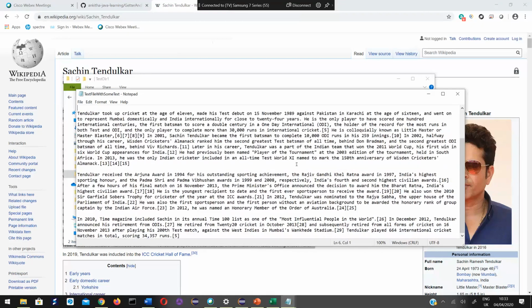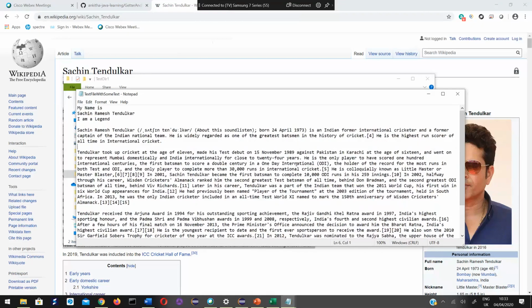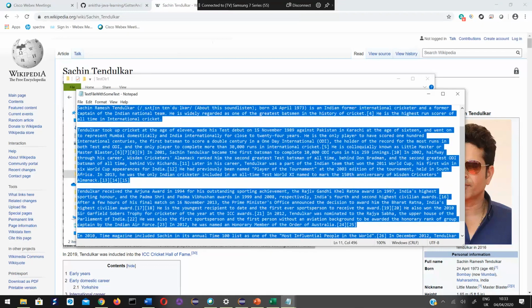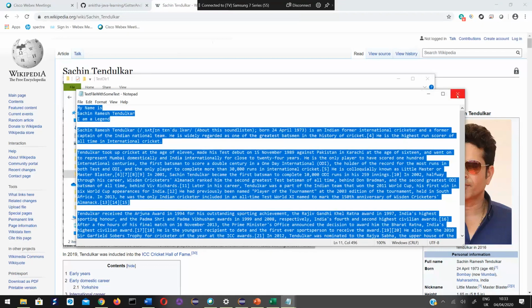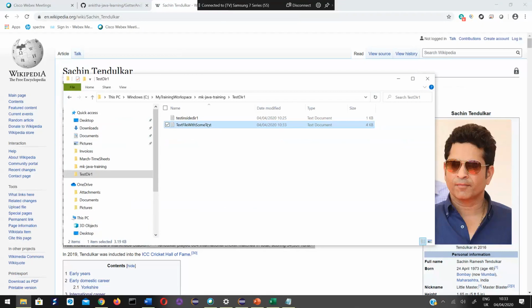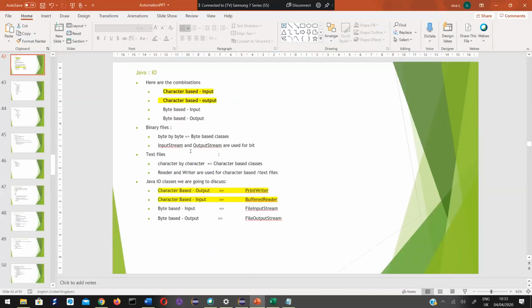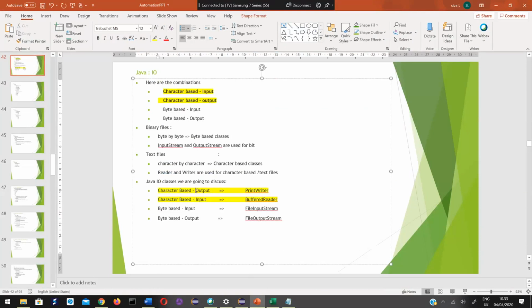Now I want to write a Java program which reads whatever data is present in the text file. Again, as I have already told you, the best class to write to a text file is PrintWriter, which we have already discussed, and the best Java class to read data present in a text file is BufferedReader.